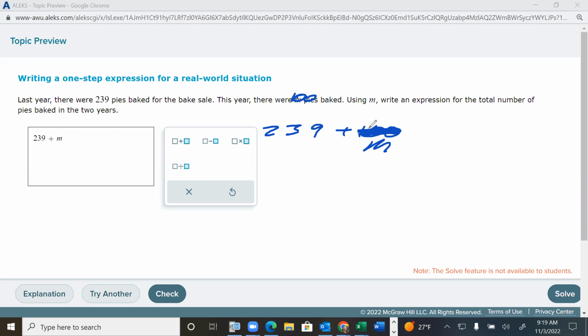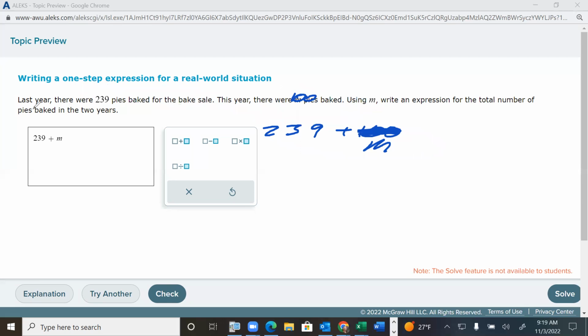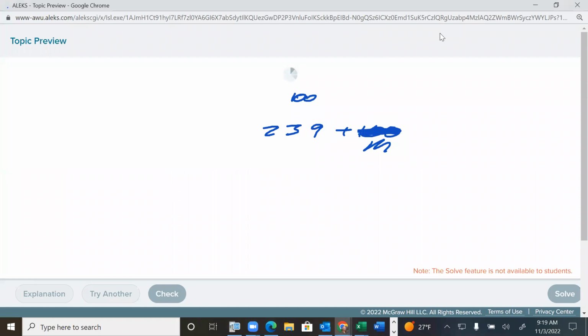But the point is, this is good to practice. A lot of people say math is hard, especially word problems. Well, the main reason word problems are more challenging for some people is that you have to take the words and go build an expression or an equation, usually an equation. And so if you practice translating from English to math, and you keep practicing, word problems get easier. I didn't say easy, I did say easier. And who doesn't want math to be easier? All right, let's try one more of these little guys.